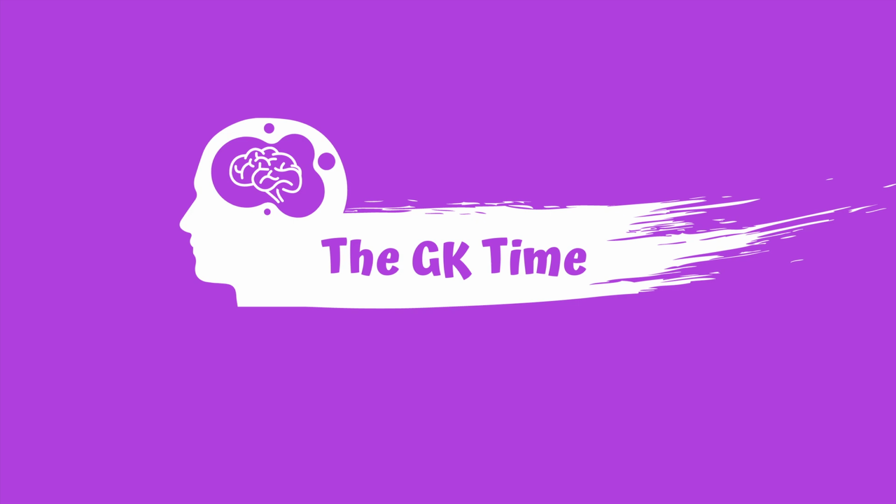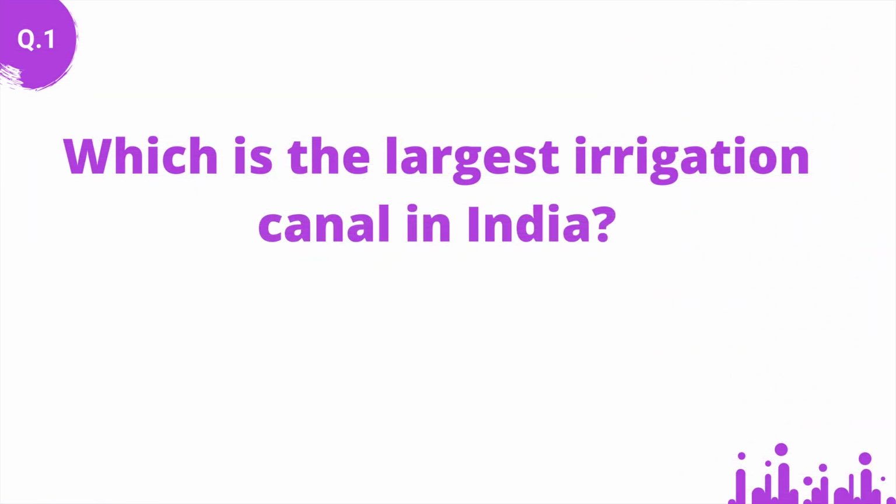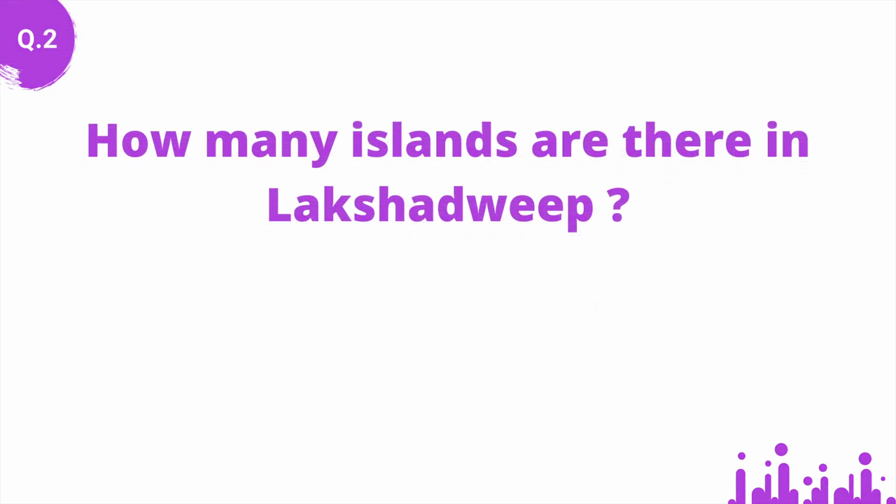Today we are going to learn general knowledge questions about India. Which is the largest irrigation canal in India? Answer: Indira Gandhi Canal. How many islands are there in Lakshadweep? Answer: 36 islands.